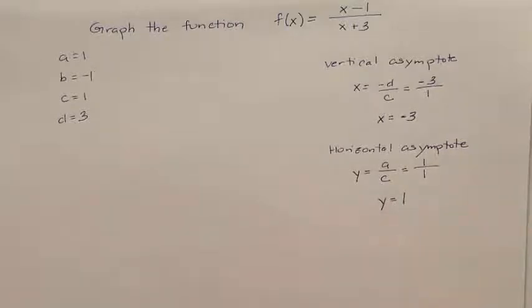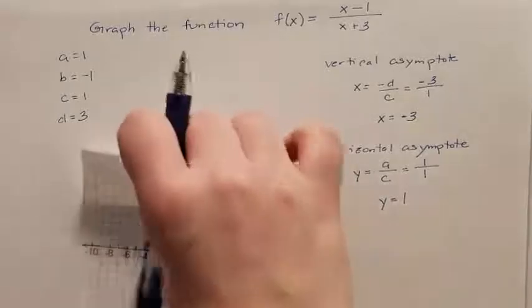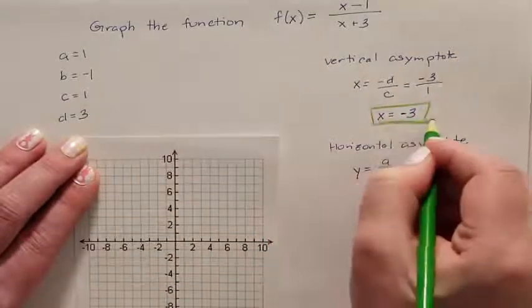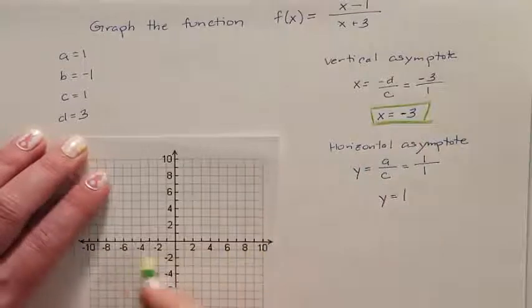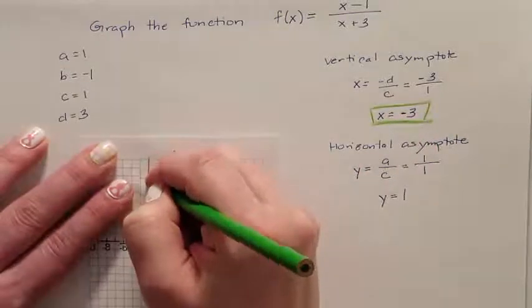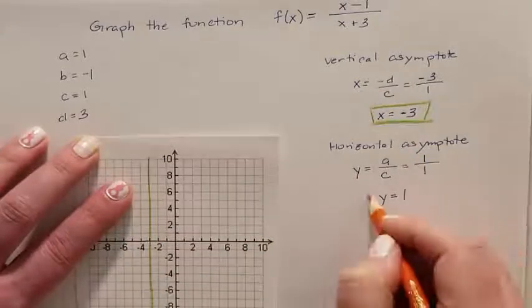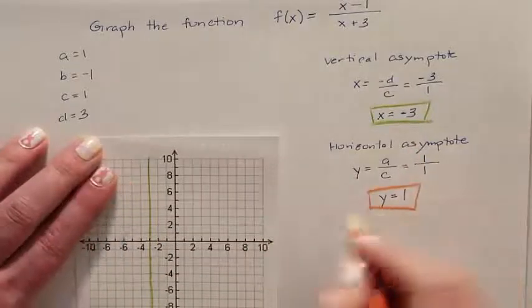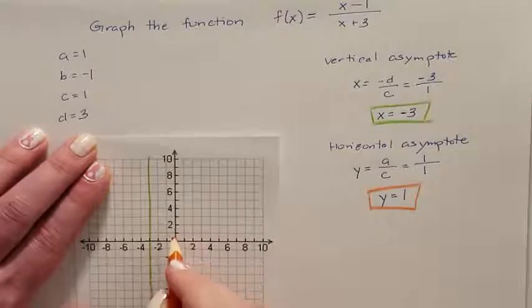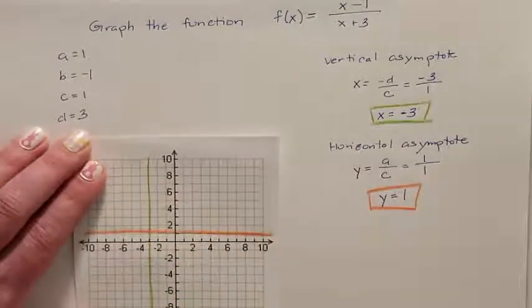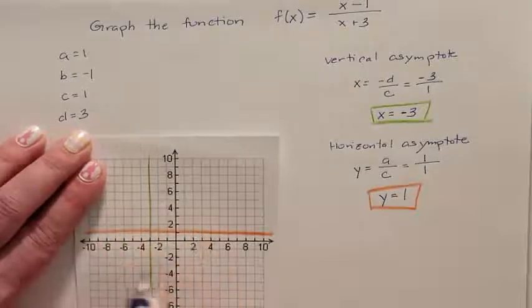So we're going to start by at least graphing these first. So here's my graph paper. My vertical asymptote was at x being negative 3. So here's my x-axis. Here's the negative 3. So here's my vertical asymptote. My horizontal asymptote was at y equals 1. So here's my y-axis. There's the 1. So here is my horizontal asymptote. So now I just need to figure out which of these 4 quadrants one of my hyperbolas is in.